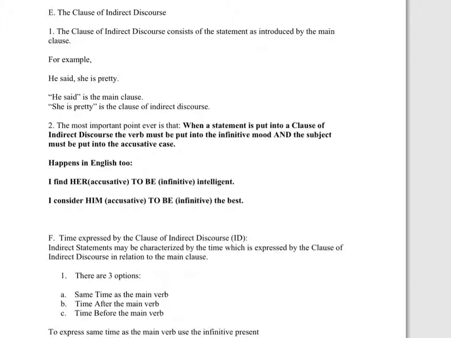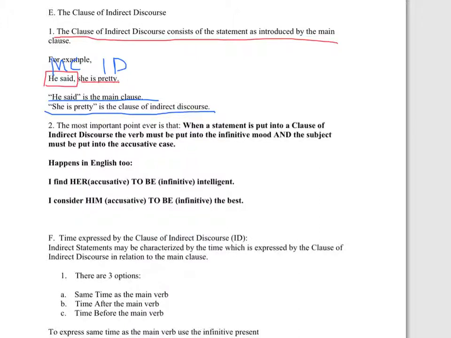Now the subordinate clause, or the clause of indirect discourse, is introduced by the main clause. So as soon as you see the verb of, for example, he said she is pretty, you have the pattern I'm talking about. You have the main clause, he said, that's a verb of saying, thinking, knowing, or perceiving. And then you have the clause of indirect discourse, she is pretty. He said is the main clause, she is pretty is the clause of indirect discourse. You're quoting what he said.